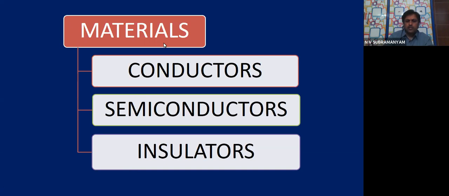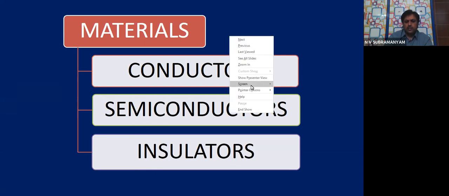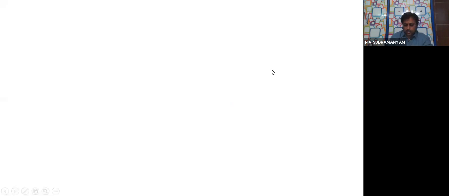Materials on the basis of their electrical conductivity, we are dividing as how many? 3. Conductors, semiconductors, insulators. Do you remember, children? Your examples for conductors, semiconductors and insulators. Do you remember?